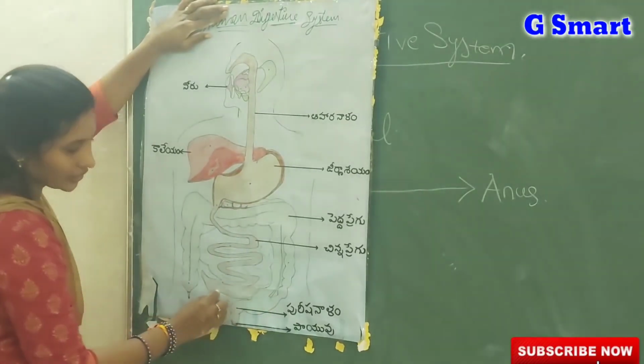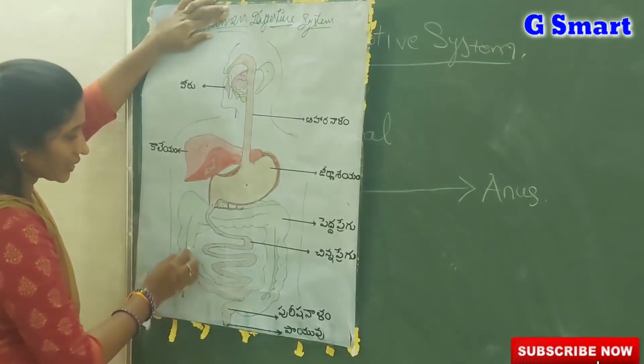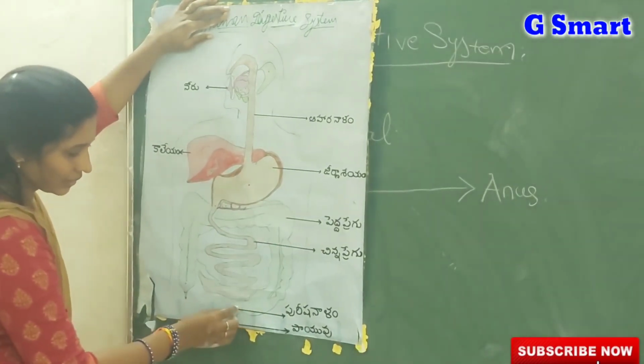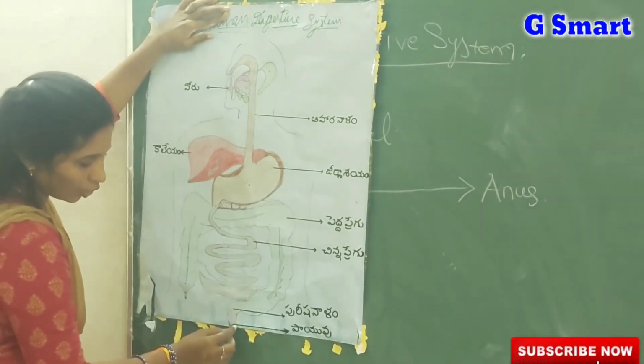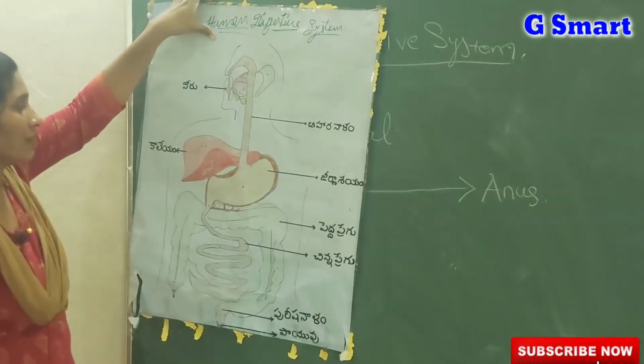That stomach connects to a highly coiled structure in our body known as the small intestine. The small intestine connects to another structure known as the large intestine. The large intestine finally ends into the rectum, which opens outside through a small pore known as the anus. Okay, I will show you.